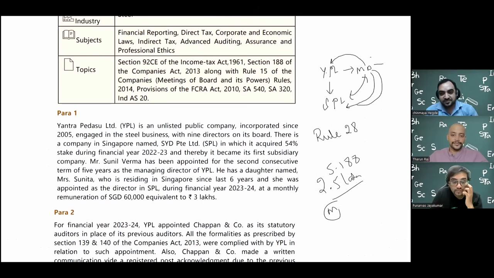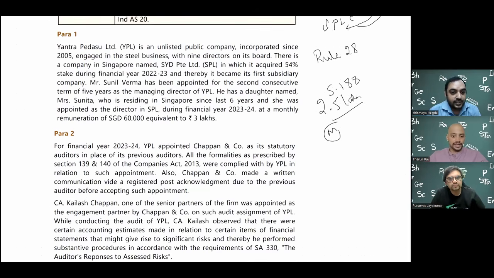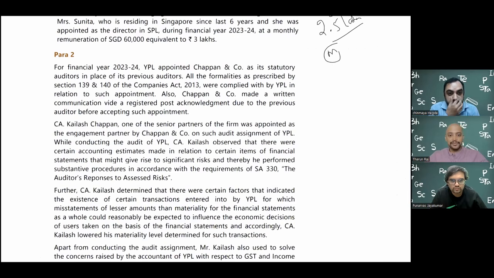Okay. So let's move on to paragraph 2, which is a very big paragraph. Let me read, and Punarvas sir can explain. For financial year 23-24, YPL appointed Chappan and Company as its statutory auditor in the place of its previous auditor.